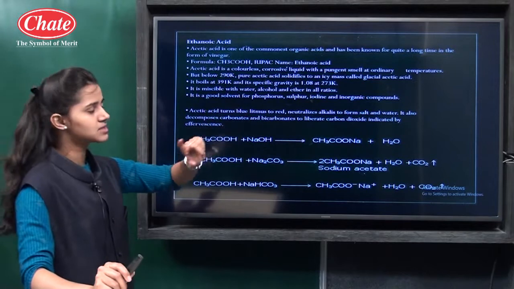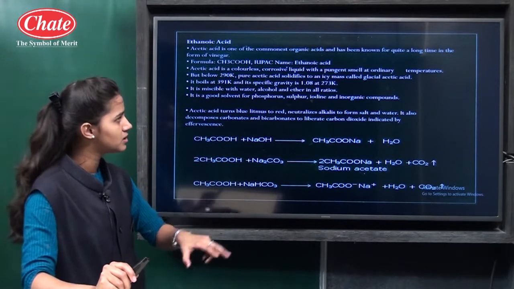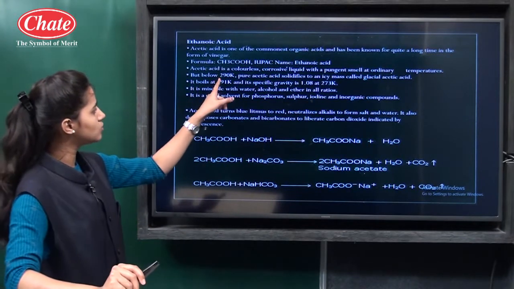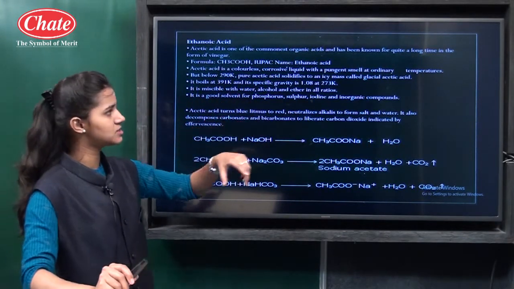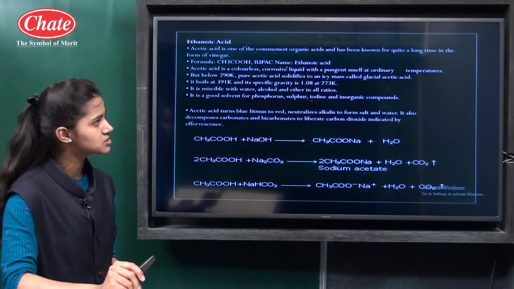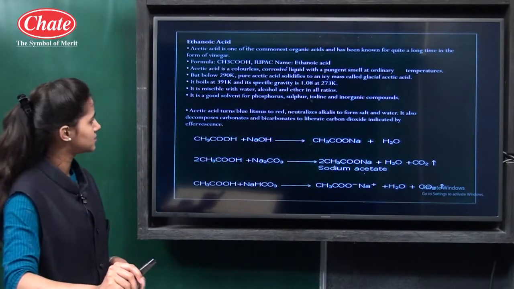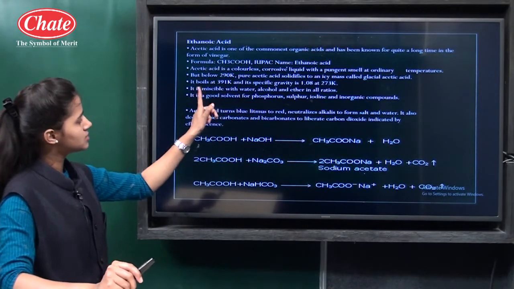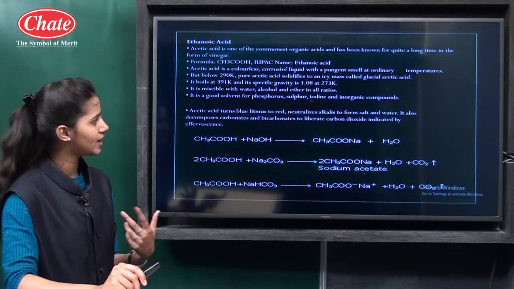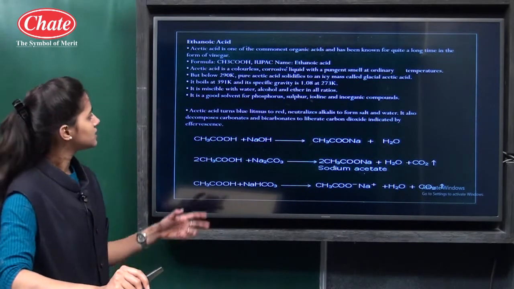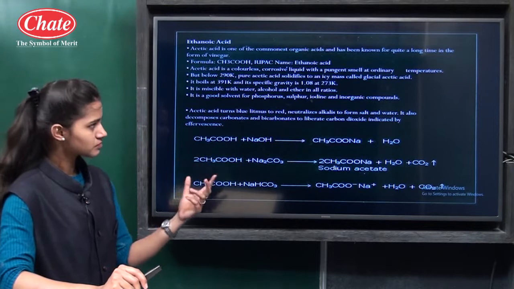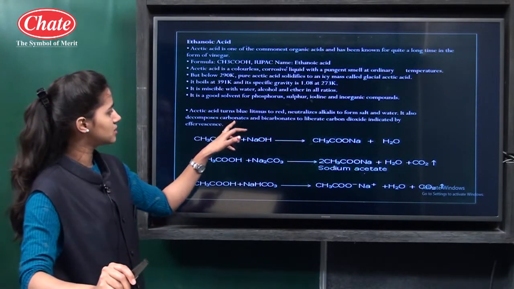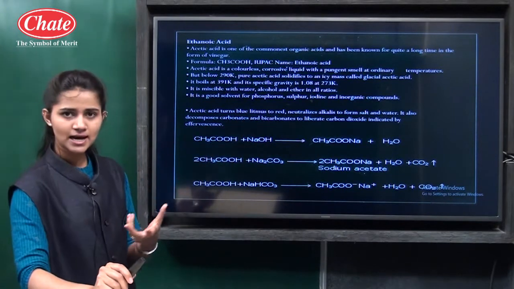Acetic acid is a colorless, corrosive liquid with a pungent smell at ordinary temperature. Below 290 Kelvin, pure acetic acid solidifies to an icy mass called glacial acetic acid. Its boiling point is 391 Kelvin. It is miscible with water, alcohol and ether in all proportions. It is a good solvent for phosphorus, sulfur, iodine and inorganic compounds. Acetic acid turns blue litmus red as it is an acid.